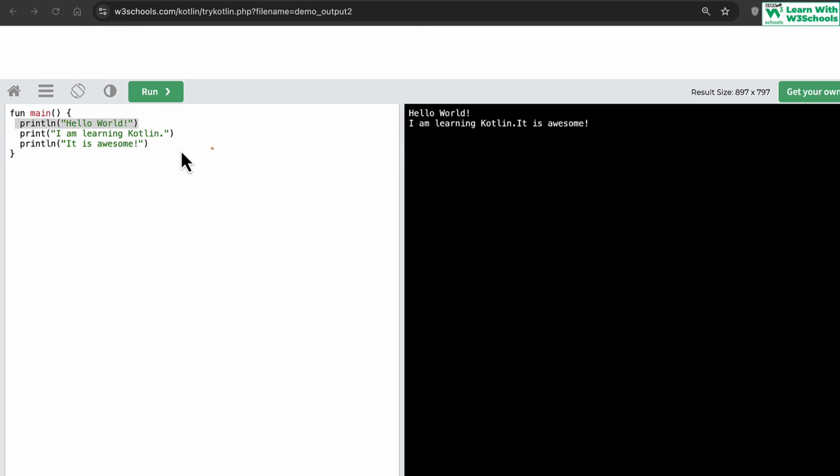So just keep in mind that you can write a print method as well as an ln method. Every time you write a print method, it basically means just add on the same line. So the next statement will also appear on the same line, even though it has ln. And whenever you write ln, it means print the statement, add a new line, break it down.